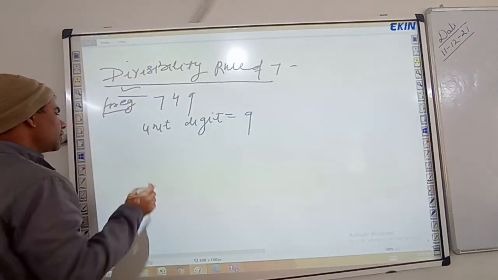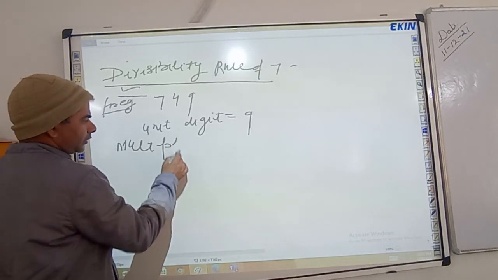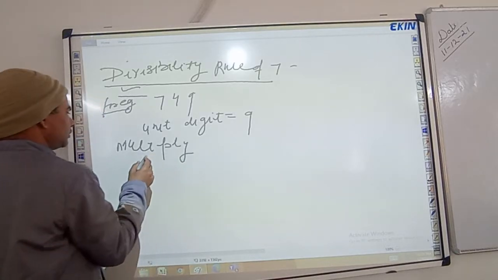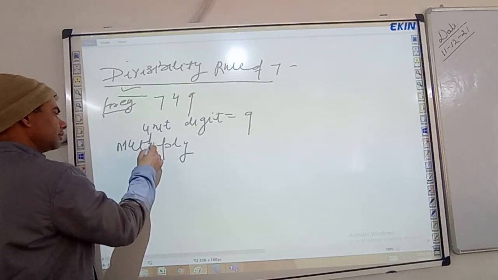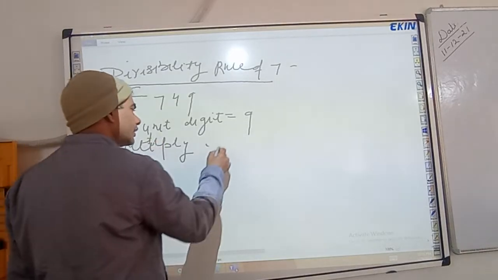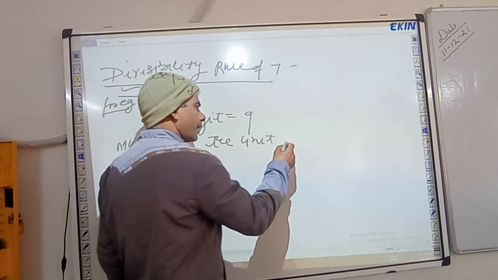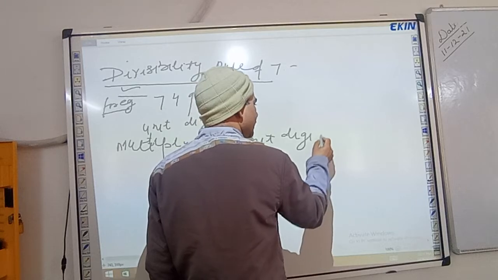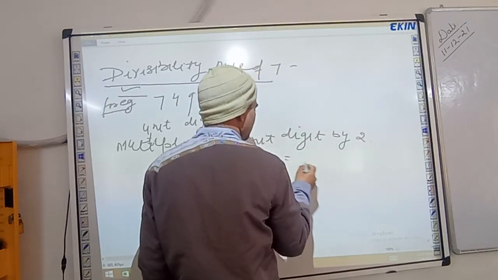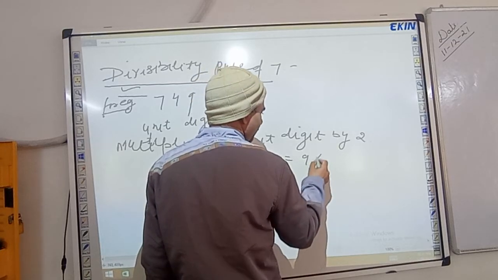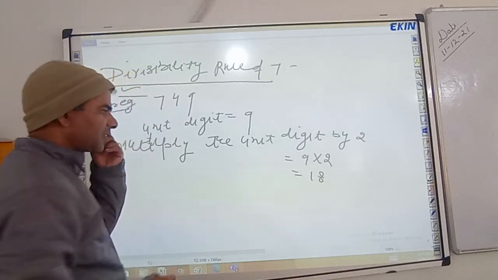Multiply the unit digit by 2. 9 twos are 18.